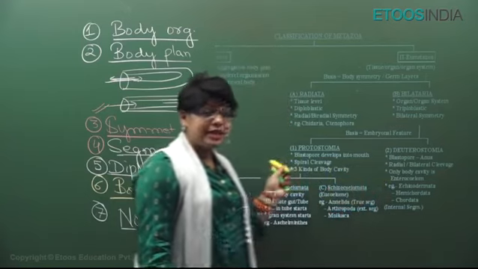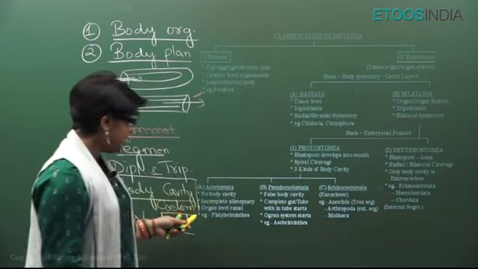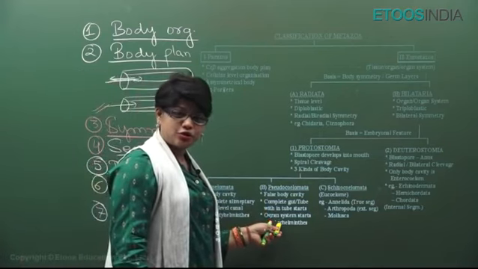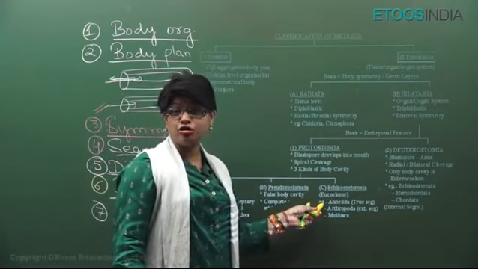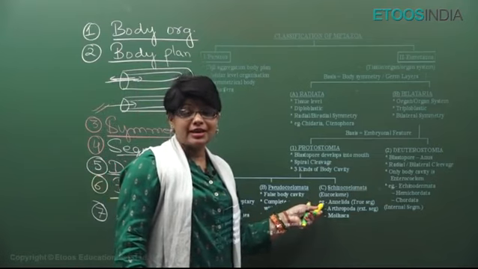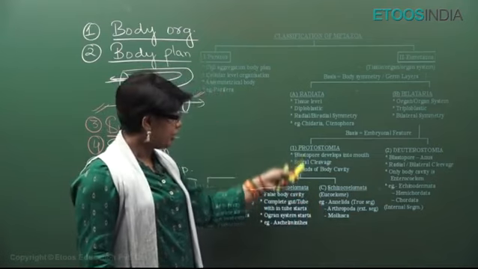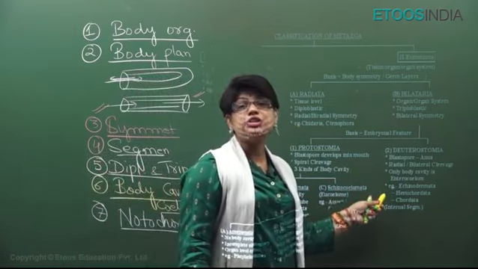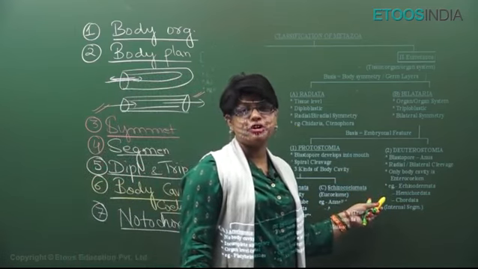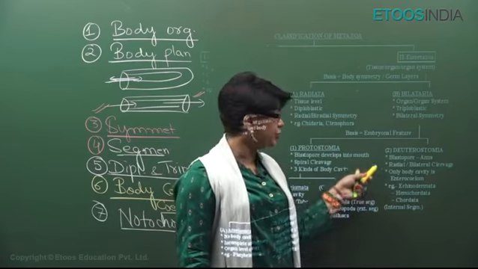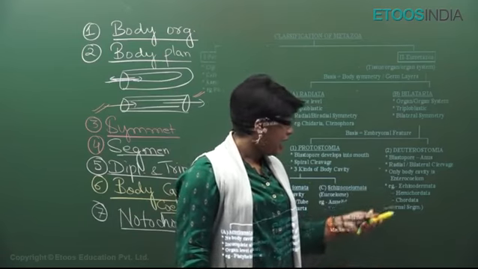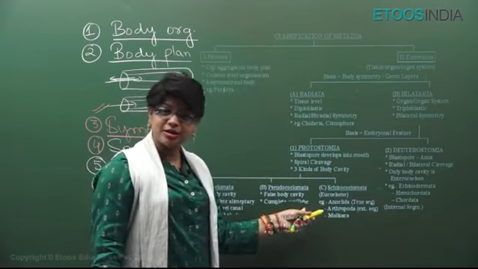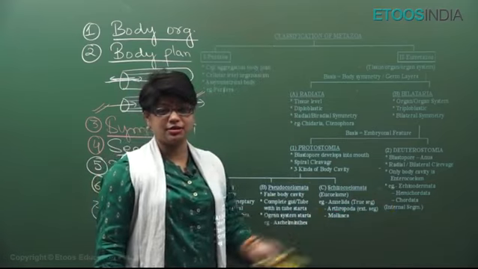Now, they can have three types of body: Platyhelminthes have no body cavity, acoelomates; Aschelminthes have pseudocoelomates; and schizocoelomates have a true body cavity: Annelida, Arthropoda, Mollusca. They all are protostomata as well as schizocoelomata. Whereas these deuterostomata, Echinodermata, Hemichordata and Chordata, all have enterocoelom type of body cavity. Out of this, Chordata shows internal segmentation, Arthropoda shows external segmentation, and Annelida shows both external and internal.